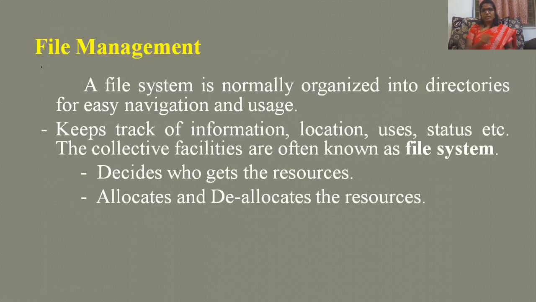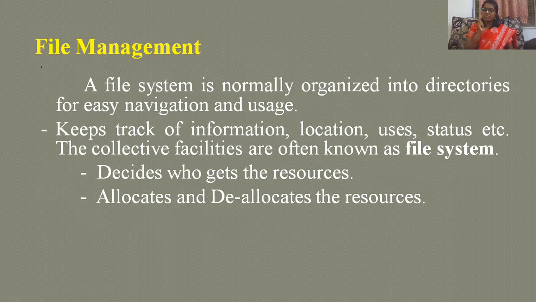Next is the file management. A file system is normally organized into directories for ease in navigation and usage. This we can see, that is our folders and files. So it organizes the files, keeps track of information, location, users, status, etc. You can see in your phones also how many times you have used your applications, how much time you have used it.